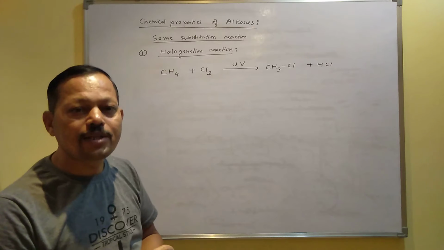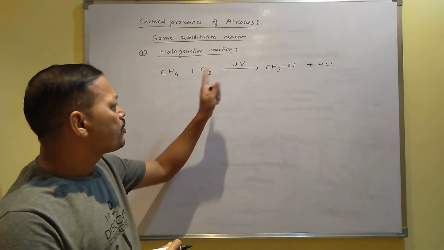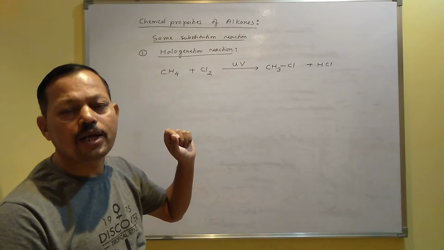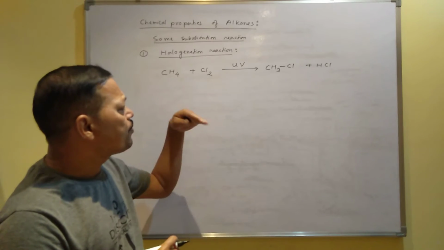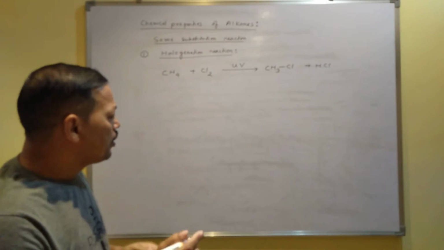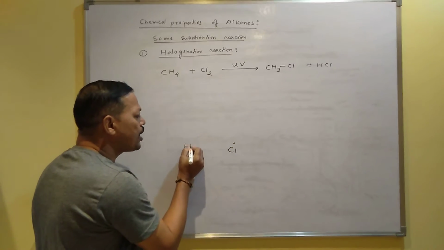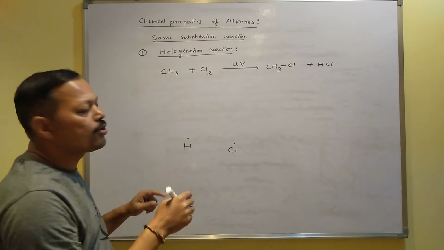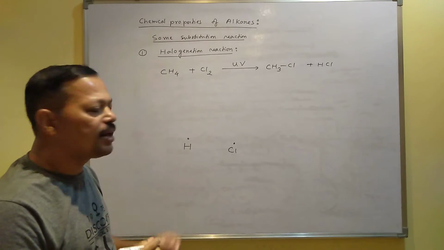So when homolytic breaking takes place, free radicals are produced, and that is why this substitution reaction is one type of free radical substitution. I mean, if you want to know who substitutes here, your answer should be that chlorine free radical substitutes hydrogen free radical, because here homolytic breaking takes place, and due to homolytic breaking, free radicals are always formed.